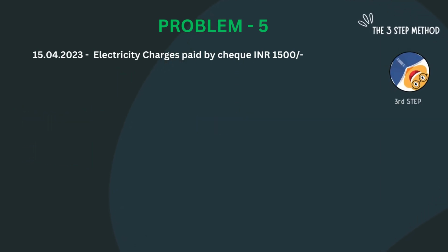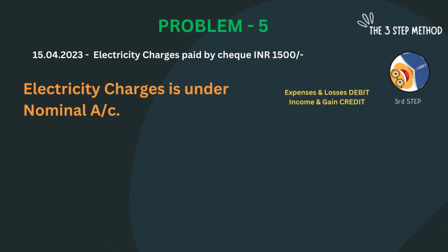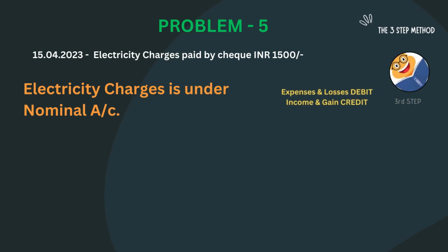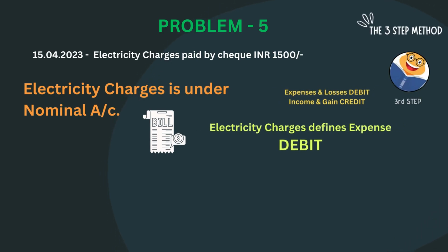Step 3. Electricity charges is under nominal account. The rule is expenses and losses are debit and income and gain are credit. We are paying electricity charges, so it is an expense. Hence, it will be debit.